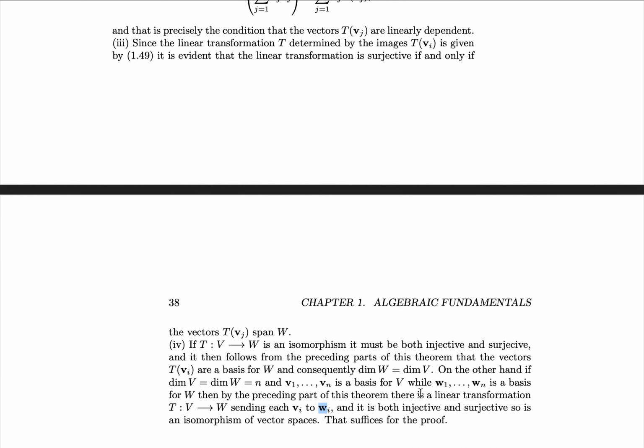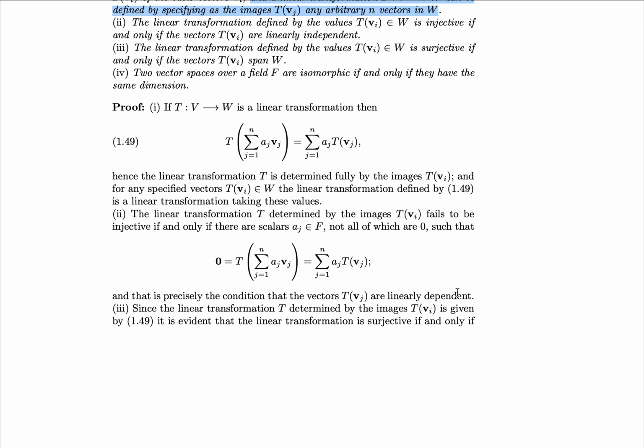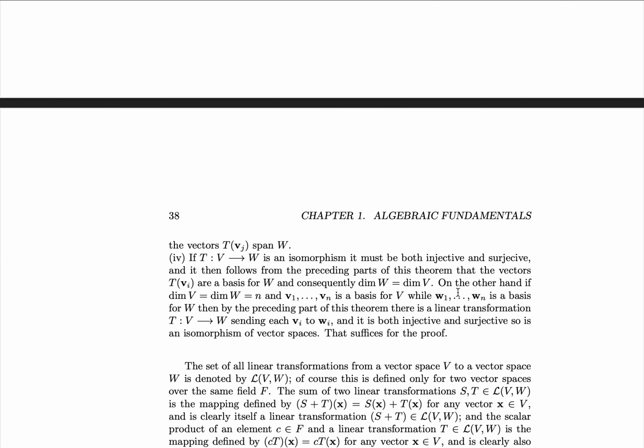And then to show that there is a linear transformation, we simply recall the second part of 1, that is, we specify the images of any arbitrary n vectors in w, and we get a linear transformation. Therefore, we've shown that there is an injective and surjective linear transformation. Therefore, it's an isomorphism, and since it's an isomorphism, we're done because we assumed that they have the same dimension to start with. So we've shown that if they have the same dimension, then there's an isomorphism, and if they're isomorphic, then they have the same dimension. With that, we've proven our theorem.